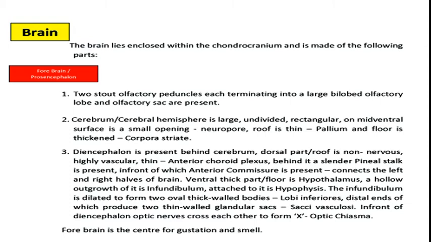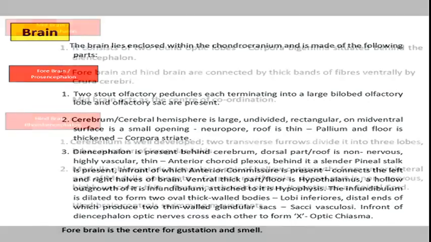The infundibulum is dilated to form two oval thick-walled bodies known as lobi inferiors. Distal ends of these lobi inferiors produce two thin-walled glandular sacs known as saci vasculosi. This is a unique feature of the brain of Scoliodon. In front of diencephalon, two optic nerves cross each other to form an X-shaped structure, that is optic chiasma. The forebrain region of the brain is the center for gustation and smell.